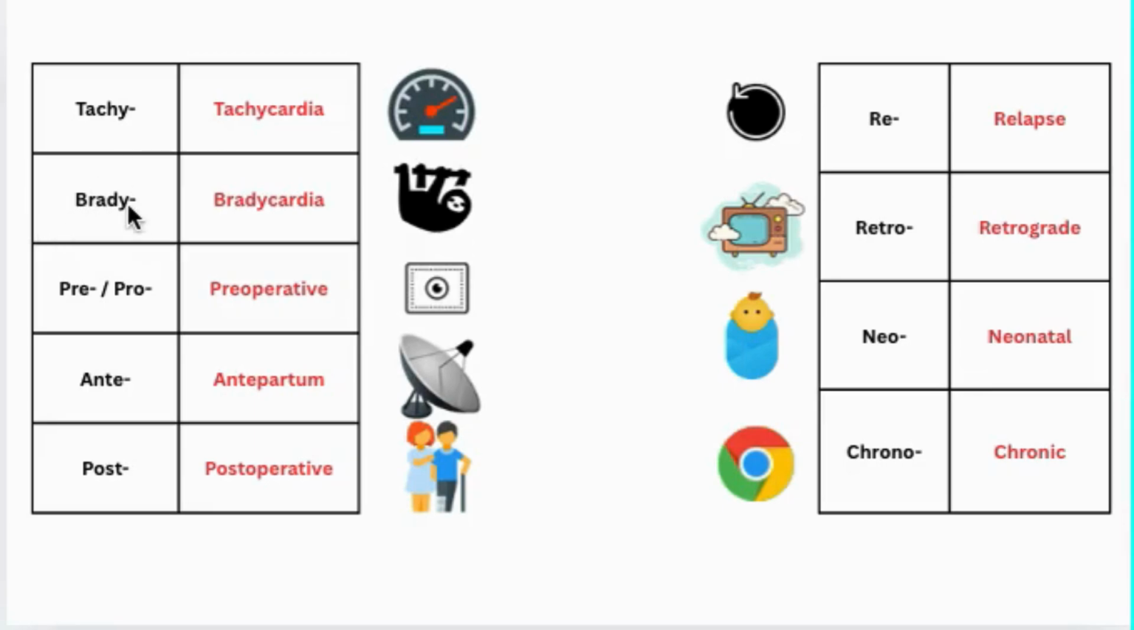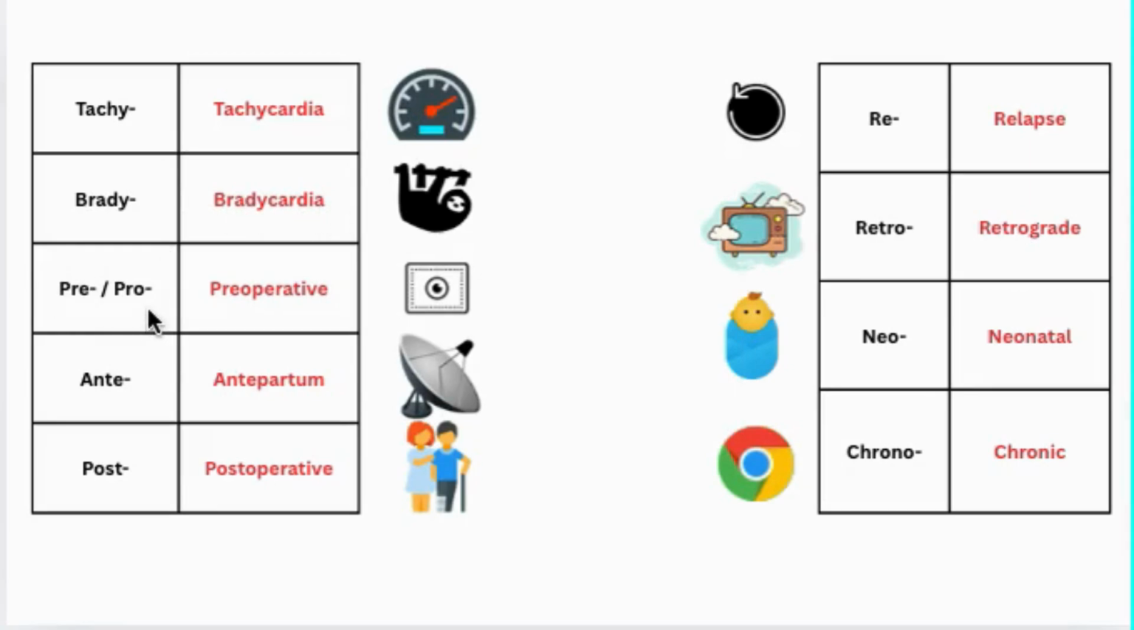The opposite to tachy is brady. Brady means slow. Think of a sloth slowly climbing a branch. So branch, like in brady, so this means slow, like bradycardia, slow heart rate.